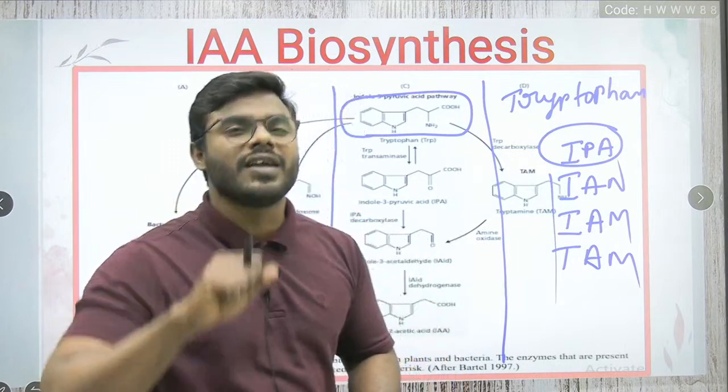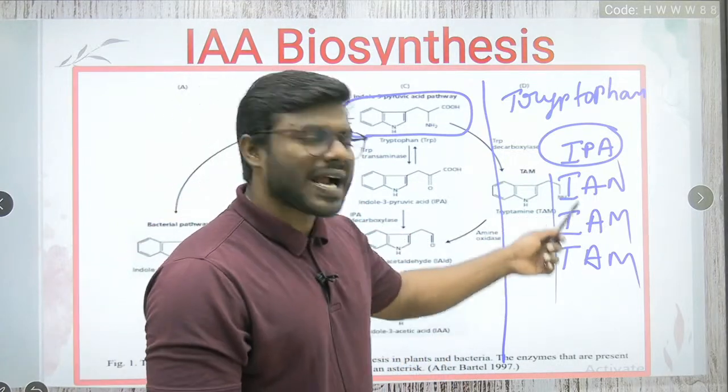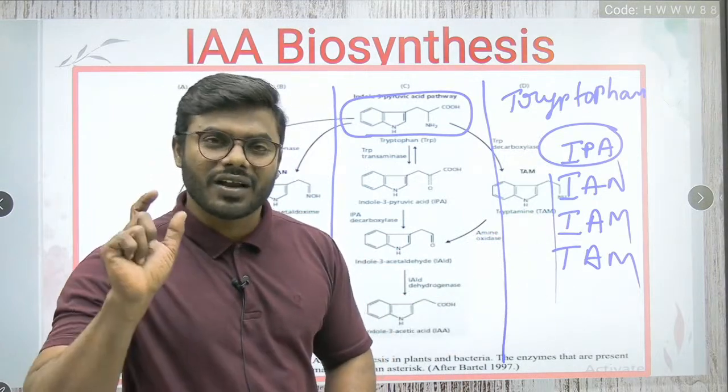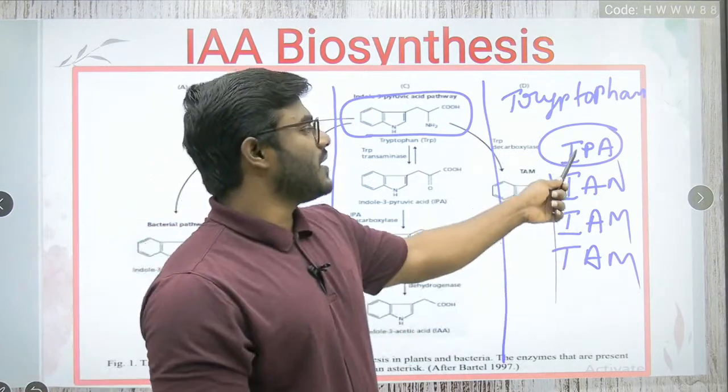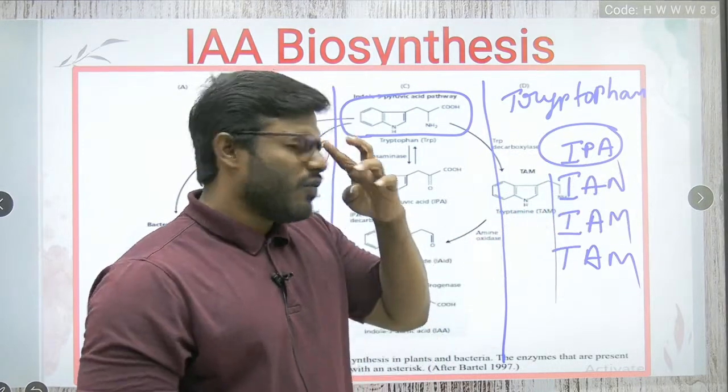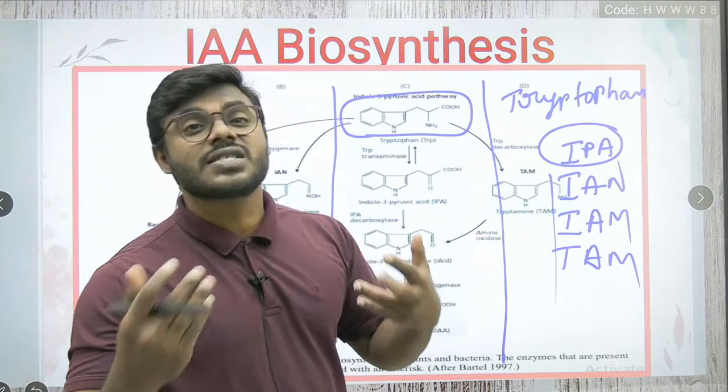Let's take bacteria. So in the bacterial body, these IAN, IAM, TAM pathways occur. But when it comes to the plant, there is the IPA pathway, indole 3-pyruvic acid pathway. Very simple to remember. Understand my words correctly.